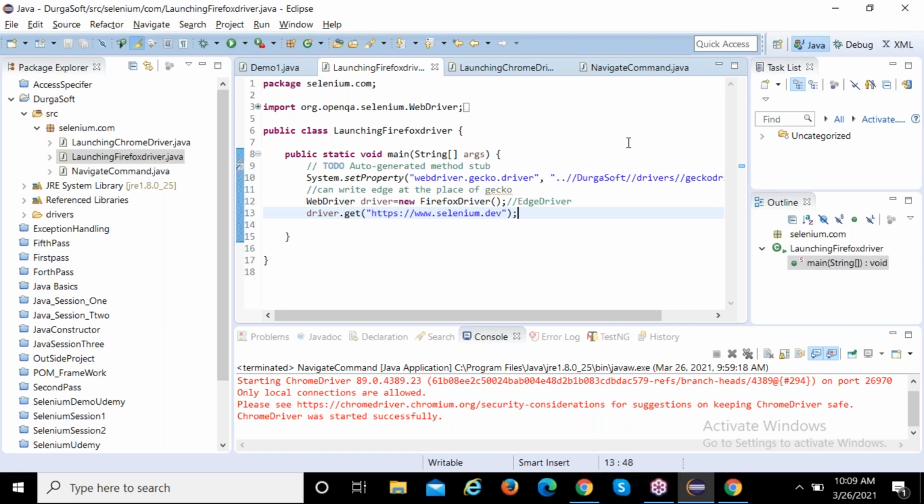Now driver.get. See how you are explaining in the interview. Then the other person knows that you have good stuff, you have good knowledge. The way your presentation, your explanation, and the way you tell the definition are very, very important. Nowadays, no one is just looking for the definition. You are reading for the interview.